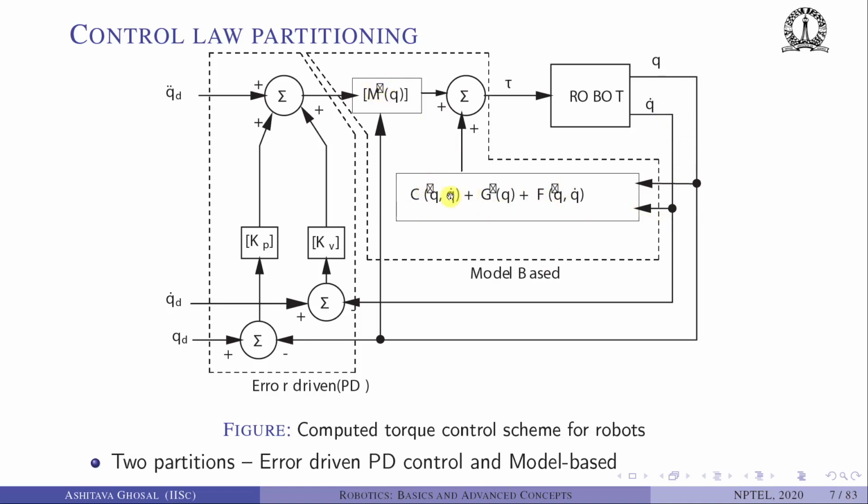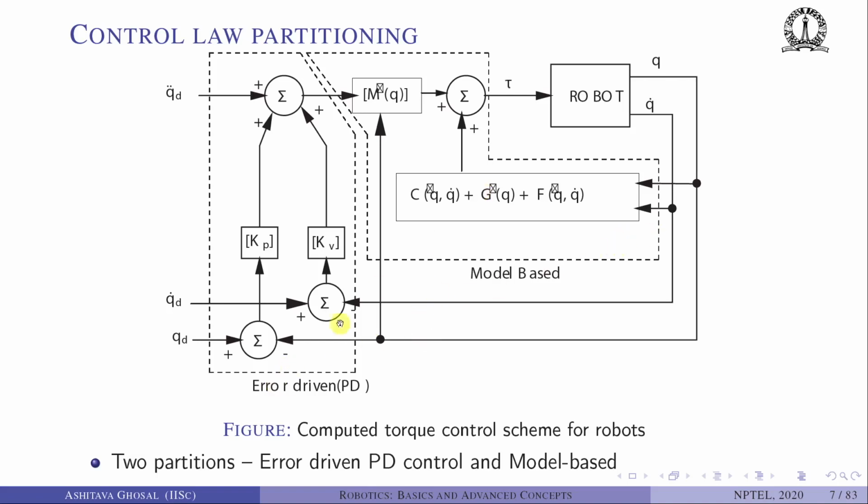Often we do not know exactly C, G, and F, so these are estimates of the Coriolis term, gravity term, and friction term, and the estimates of the mass matrix. We can also take this Q and compute M of Q, the mass matrix. What you can see is this dotted line, this portion requires the use of the dynamic equations of motion. We need to know the model-based terms.